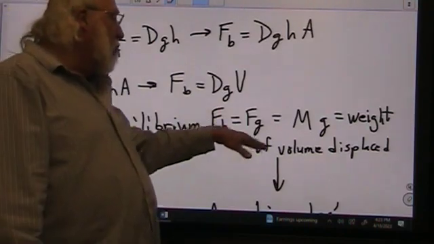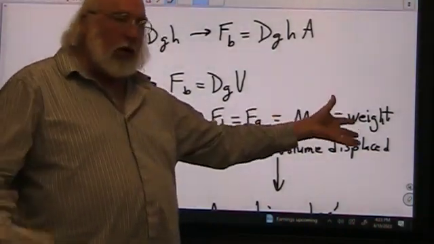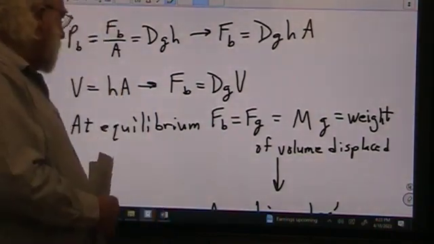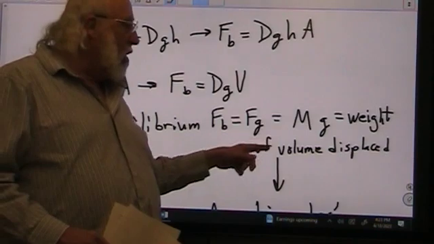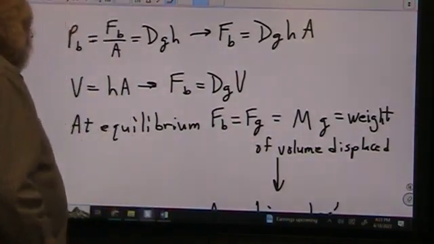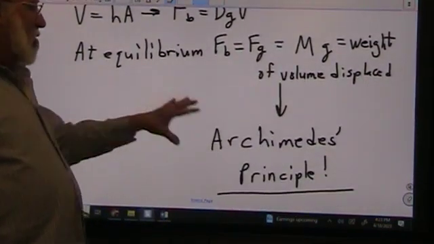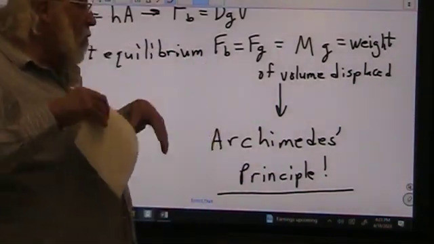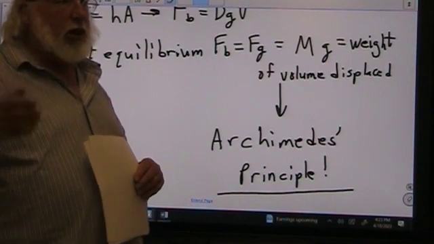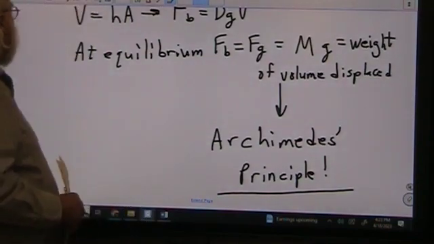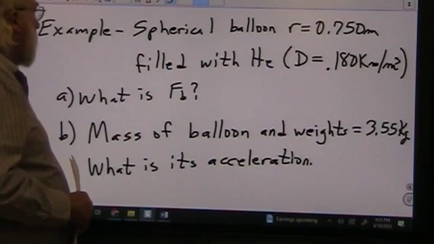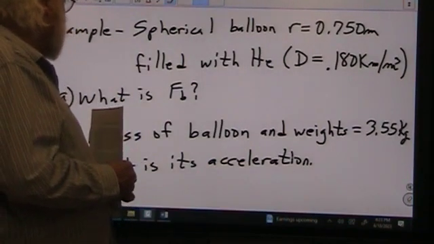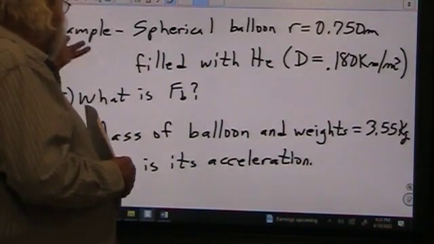And the gravitational force is m times g, and that's what we call weight. We used to call it F_w, but I want to reinforce the gravitational aspect of this. That is the weight of the volume displaced of the water. That is Archimedes' principle. So whatever the weight of the water that comes out, we can measure the volume from that, and then we can find the density of the material that we're dealing with here, or other things, as is the case here.